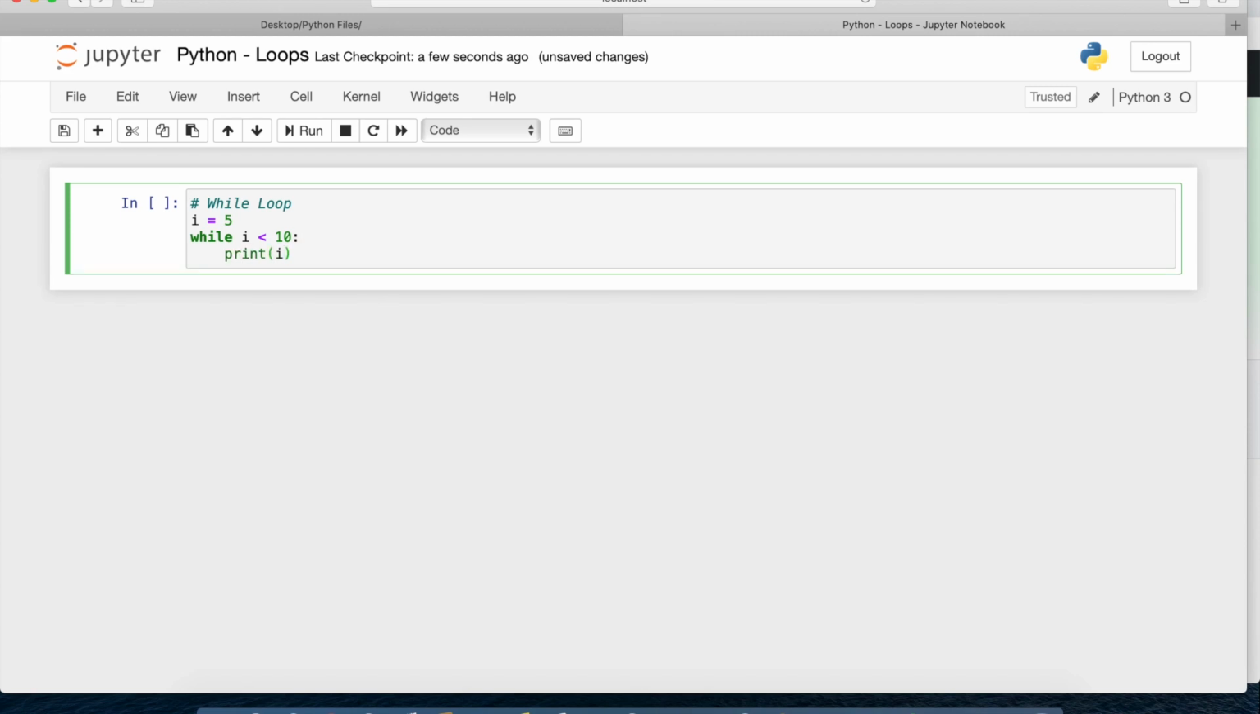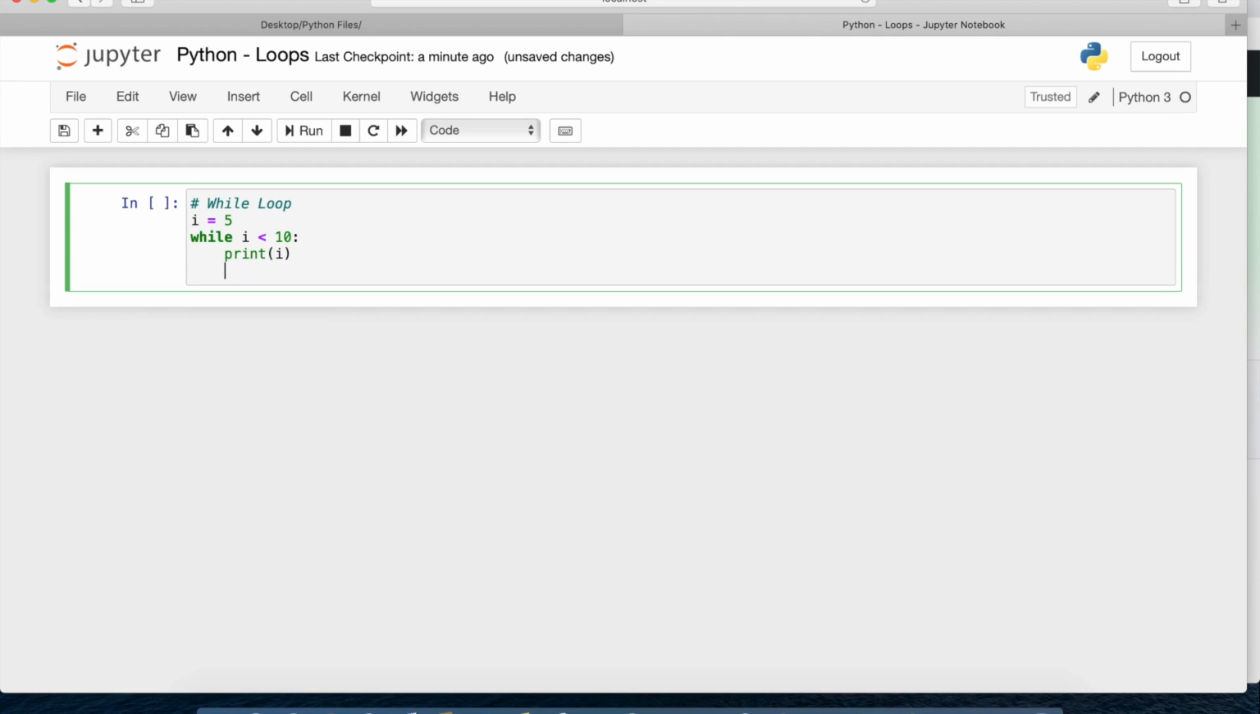So what I am doing here, first I am defining i equals 5. While i is less than 10, we know 5 is less than 10, so this condition is true and it will print 5 here. Next, I will increment this i by 1. Here I am saying i equals i plus 1. The current value of i is 5, so 5 plus 1 is 6.